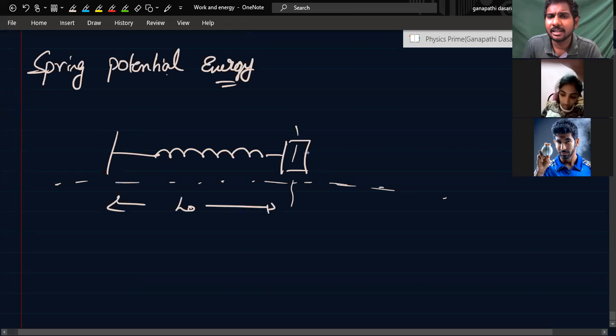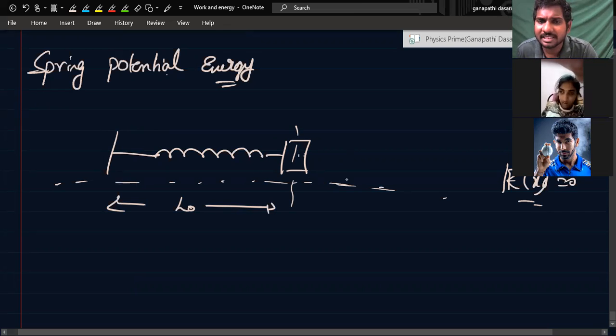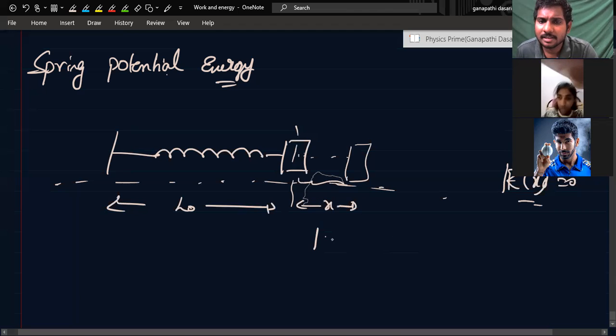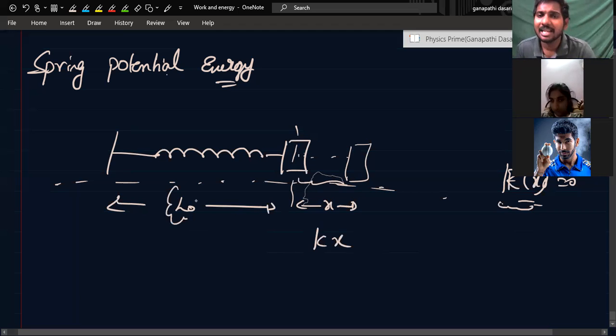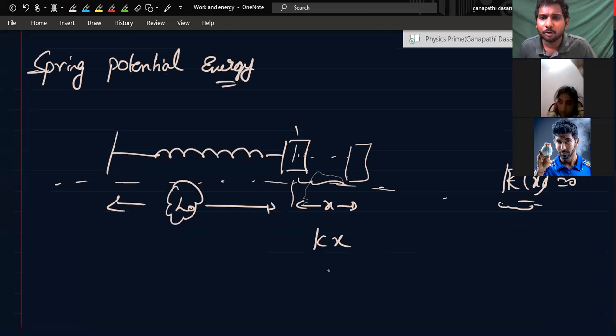At the natural length the force will be 0, because kx will be 0. If you slowly extend the spring by a distance x from the natural length, how much will the force be? It is kx, the displacement. L plus x will not be taken into consideration. At length L there will not be any force.